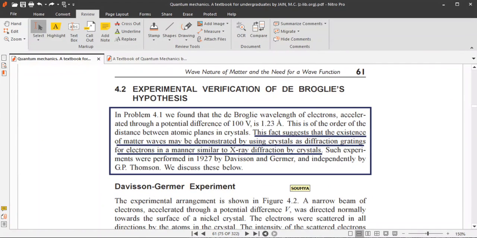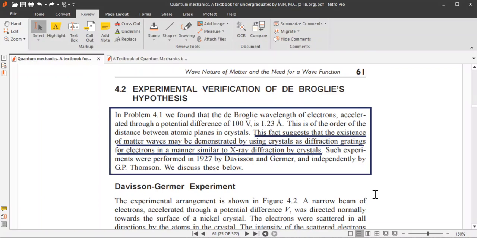Now, I will discuss the experimental verification of de Broglie's hypothesis. From the previous problem that we already discussed, we found that the de Broglie wavelength of electrons accelerated through a potential difference of 100 volt is 1.23 angstrom.